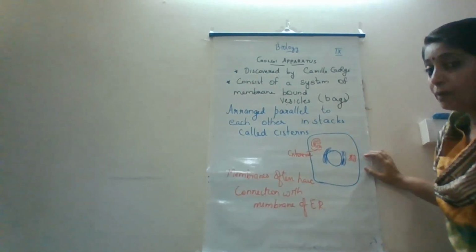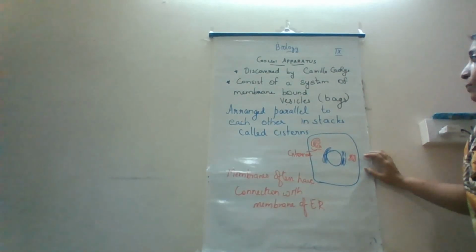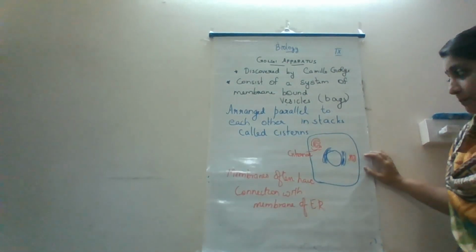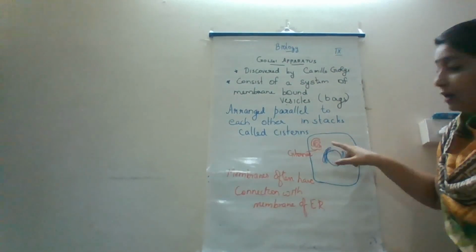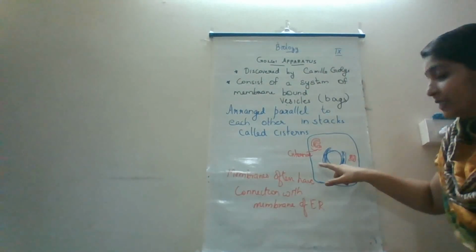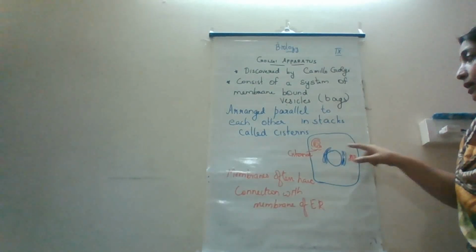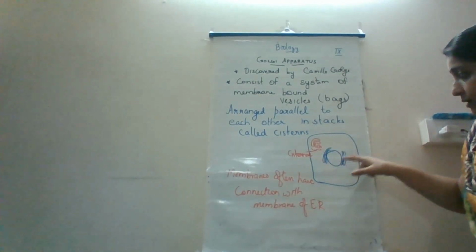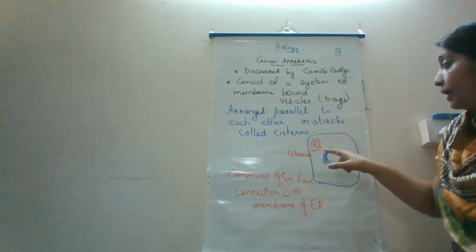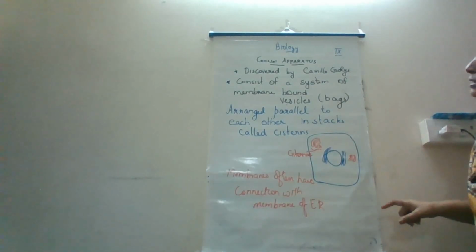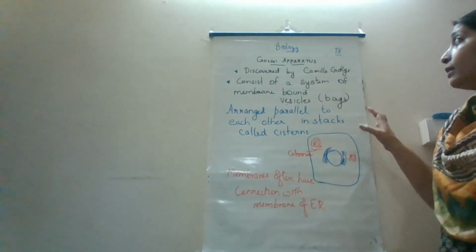These membrane-bound stacks are arranged approximately parallel to each other, and they are always in connection with the endoplasmic reticulum, so that they can collect the products of the endoplasmic reticulum. So we will see the Golgi apparatus once again.